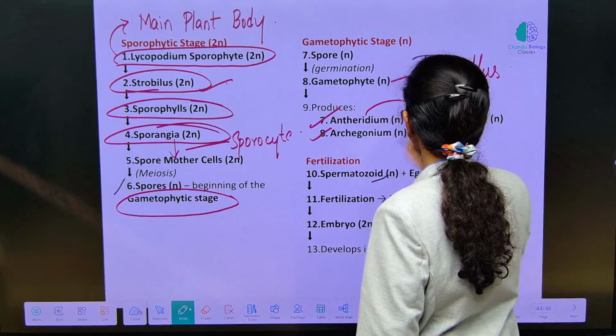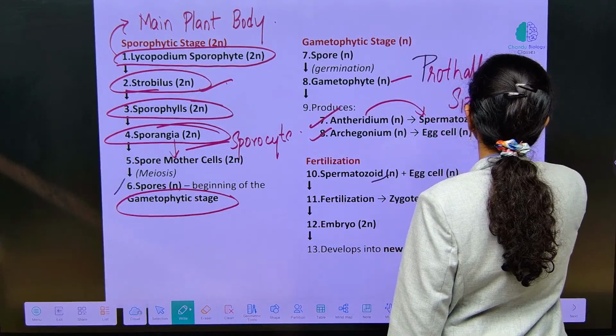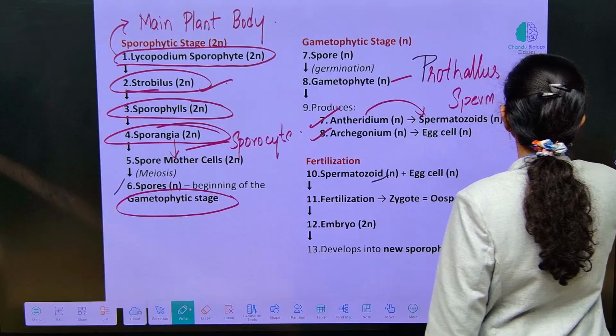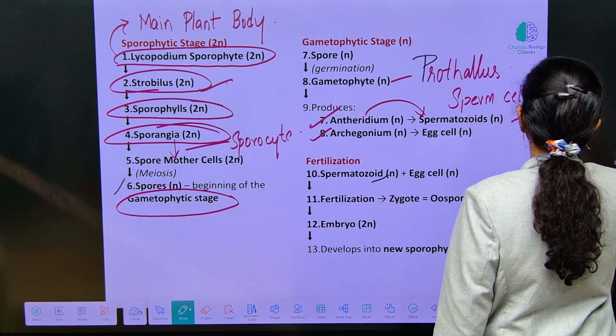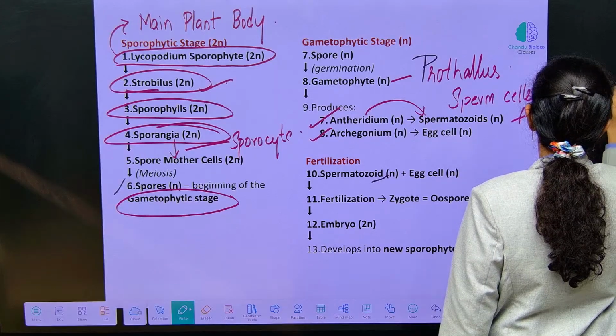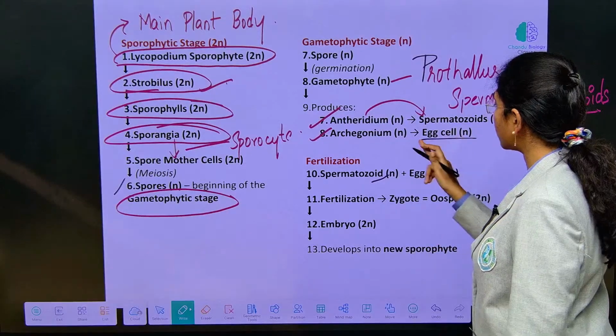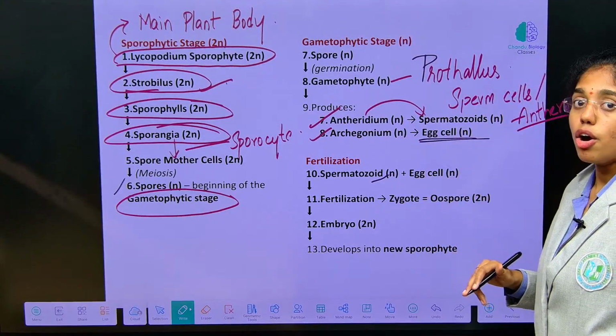Antheridium will be releasing out spermatozoids or sperm cells or antherozoids, anything you can call. Sperm cells or antherozoids. And archegonium, which is haploid, contains the egg cell inside it.